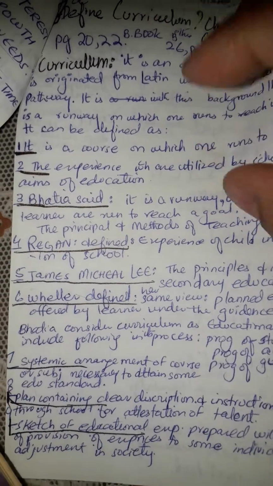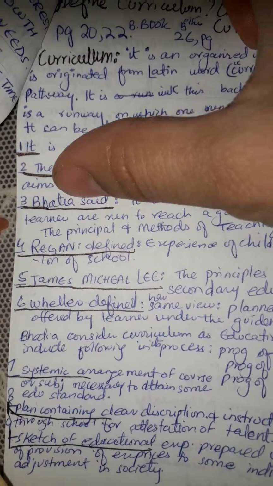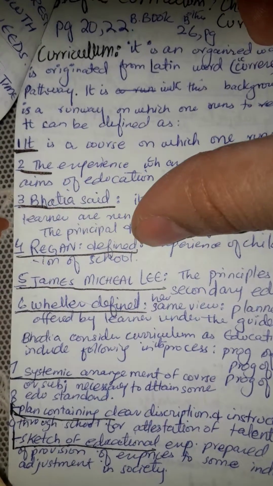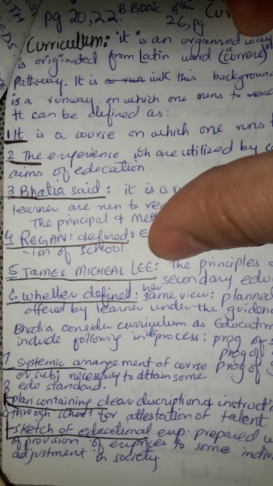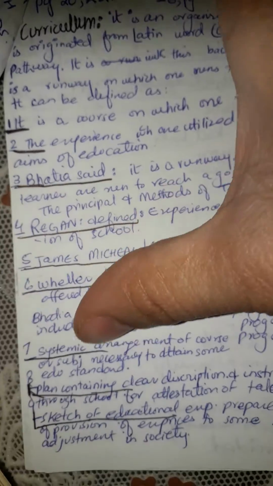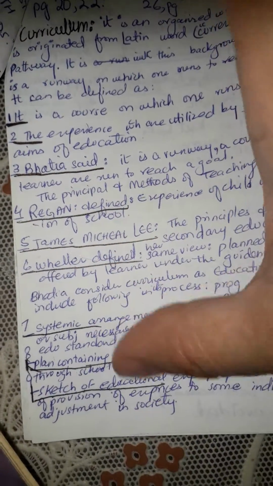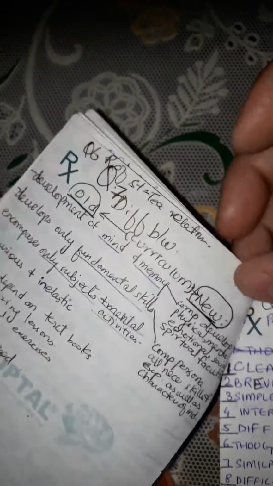Made by these are the author name. Bhatia said this. Reagan defined this. James Michel Lee defined this. Weller defined this. Sister, and then the 7, 8, 9. These are the sentences we have added.